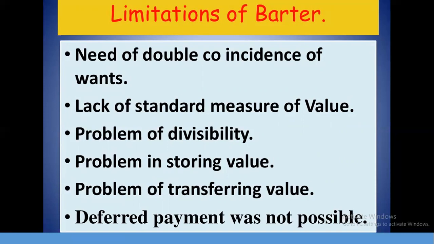So double coincidence plays an essential role in the barter system. The limitations are: lack of standard measure of value, problem of divisibility, problem in storing value, problem of transferring value, and deferred payment was not possible. That means any kind of standard measure of value was not there.